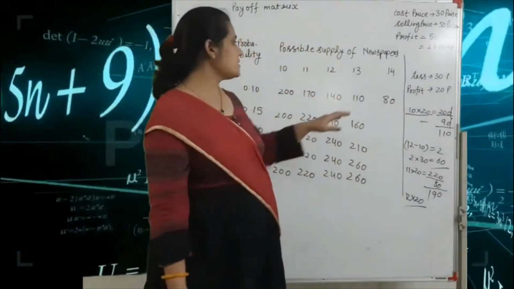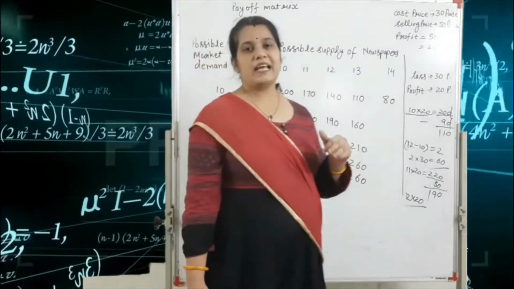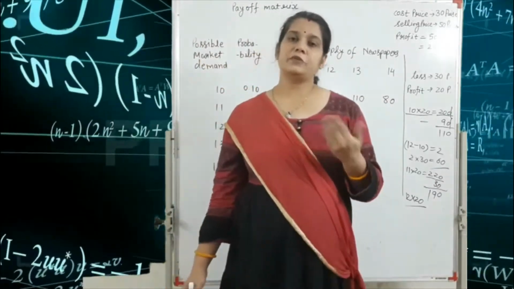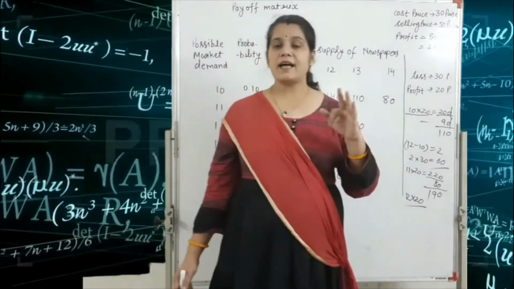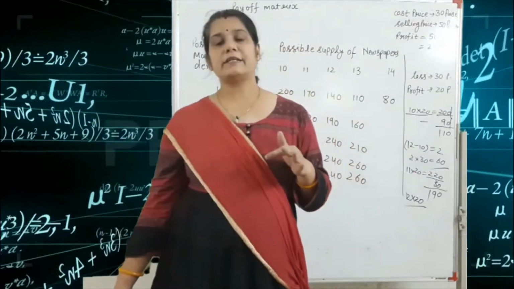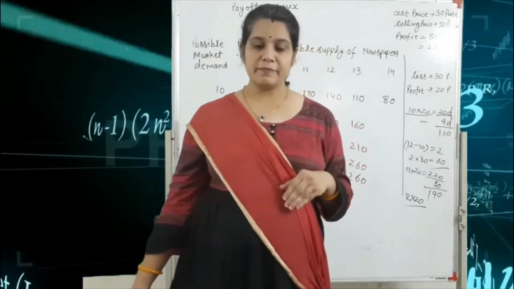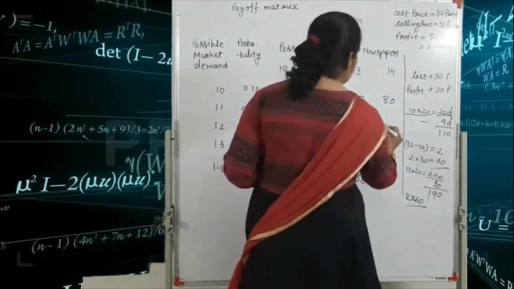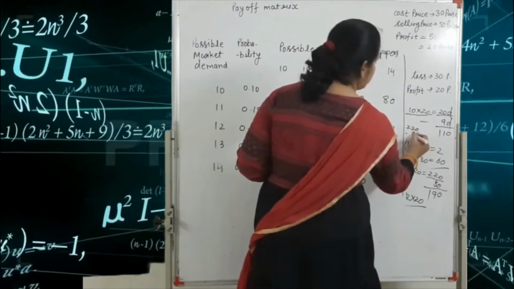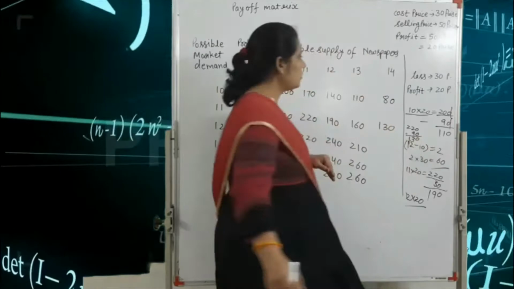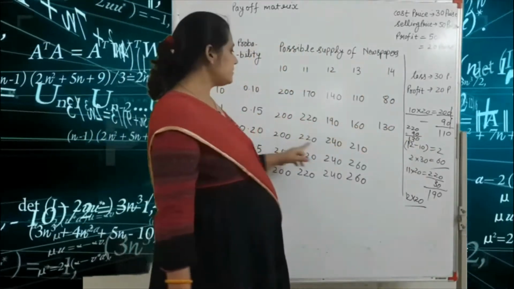Okay, next one is the 14 supply and 11 demand. So 11 is fulfilled. So 11 into 20, that means 220. Got it? But 3 copies are remaining. So 3 into 30, that means 90. So 220 minus 90, that means 130. Okay, next one is the total supply is 14 and the demand is 12.